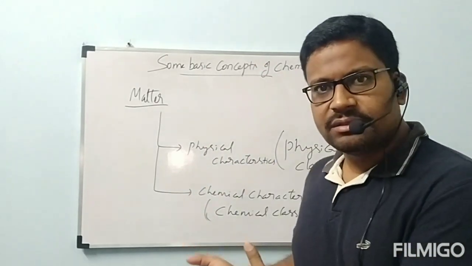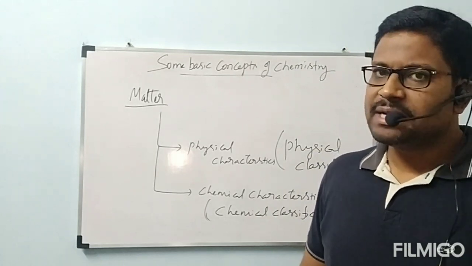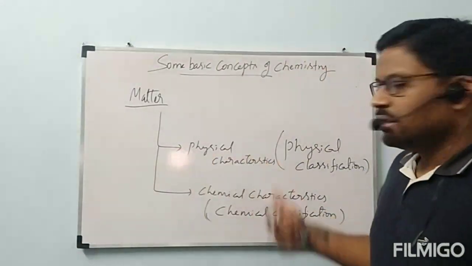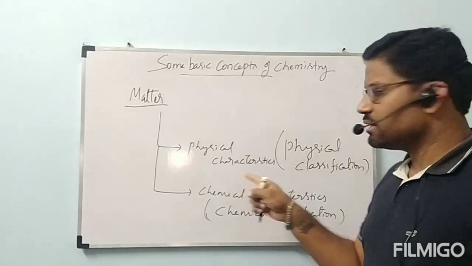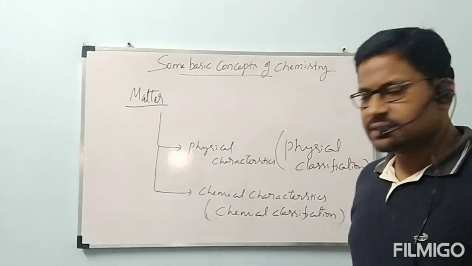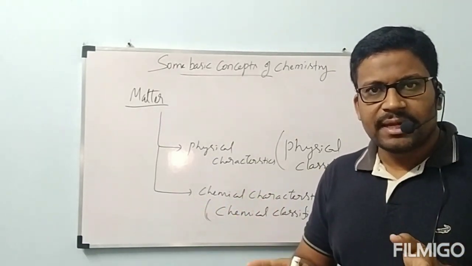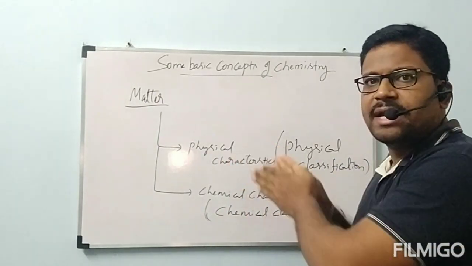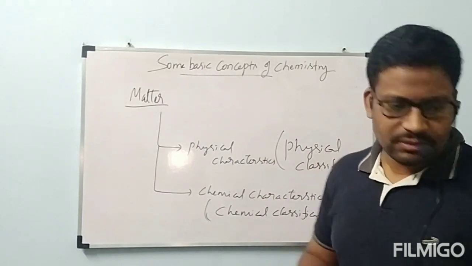Like that, matter also can be classified depending on physical characteristics as well as chemical characteristics. Depending on physical characteristics, the classification is called physical classification. Depending on chemical characteristics, the classification is called chemical classification. Now, separately, we will see what the physical classification is and what the chemical classification is. Okay? I am going to continue. Let us see that one.